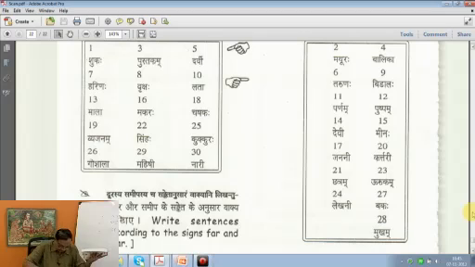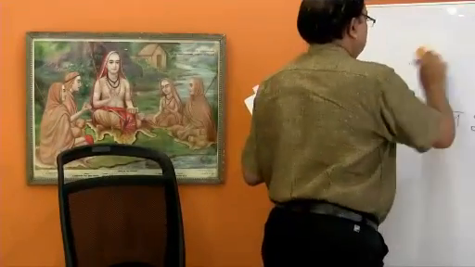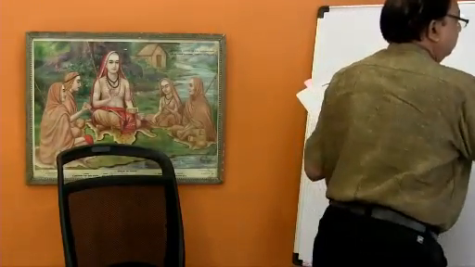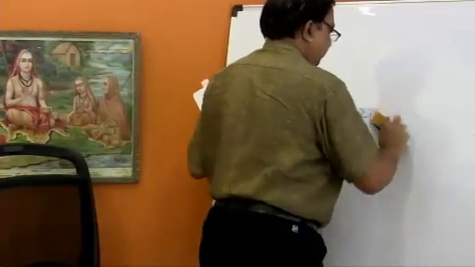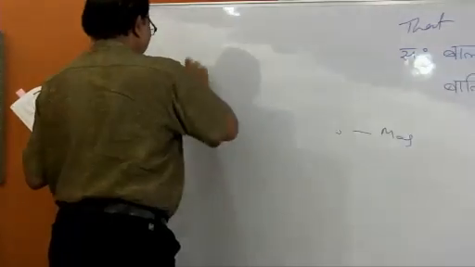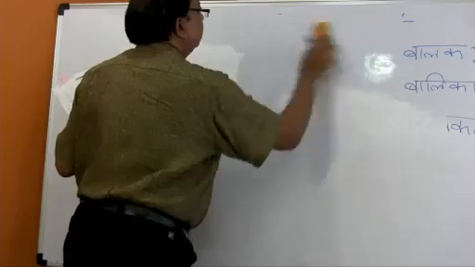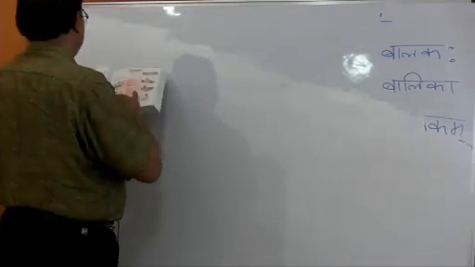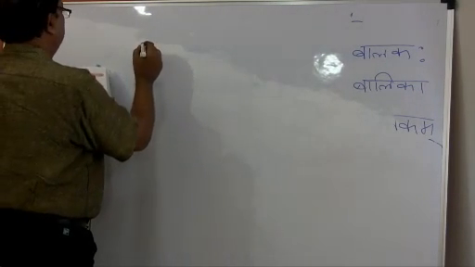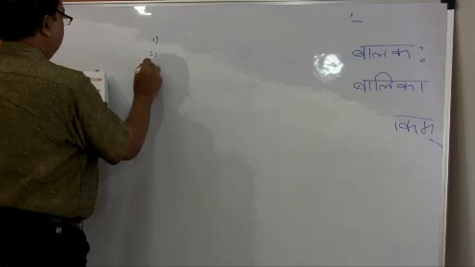I think we had better show some of them on the board. Now from the table you have to pick up. One is already given, two is given, three is given.